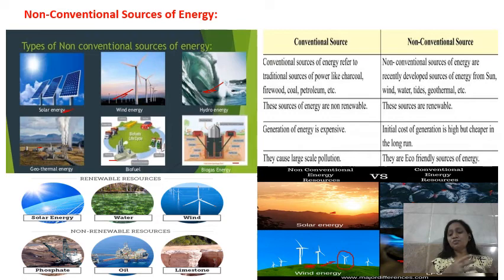So we can shift the source of energy, okay, from the conventional source to the non-conventional source. Okay, so this is one of the ways through which we can control the increase in the greenhouse gases, or we can put control over the global warming.